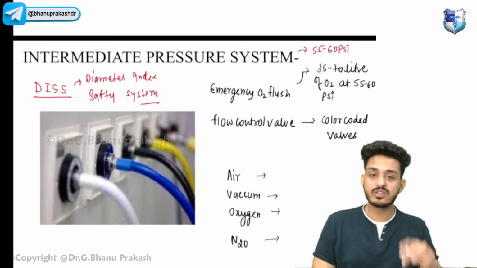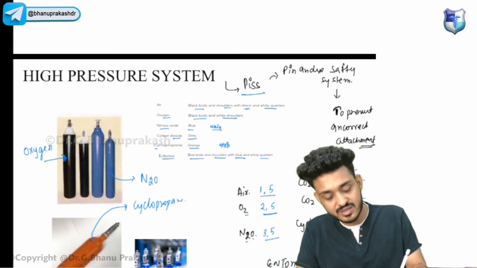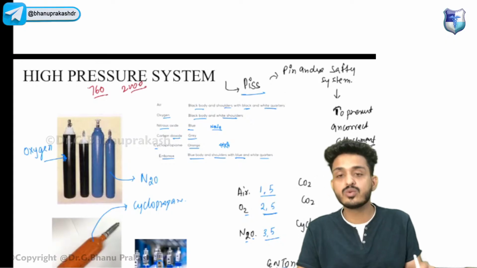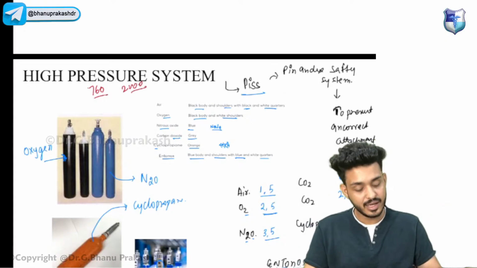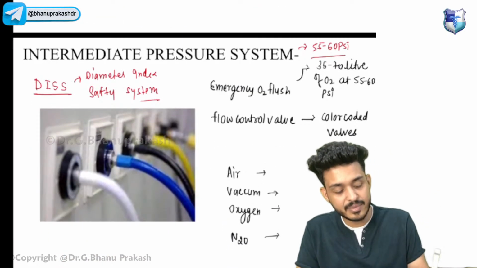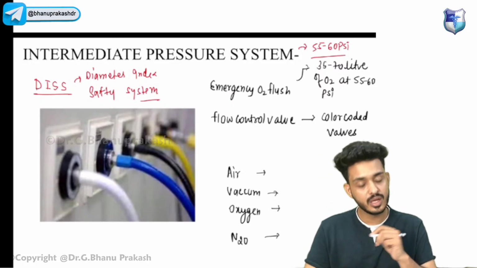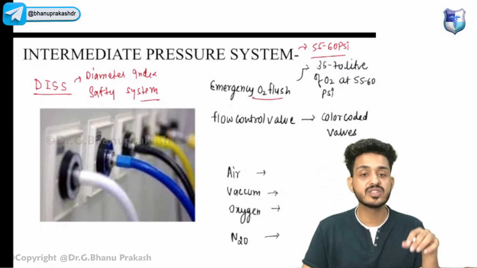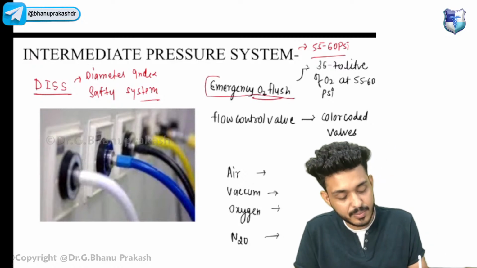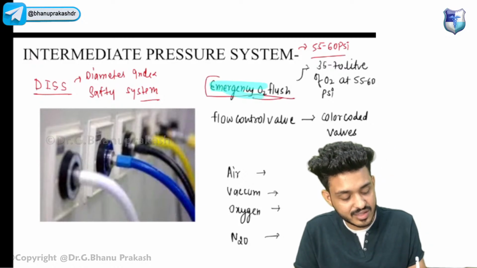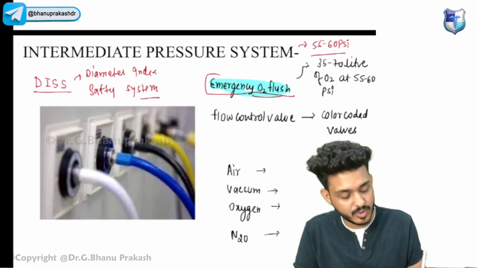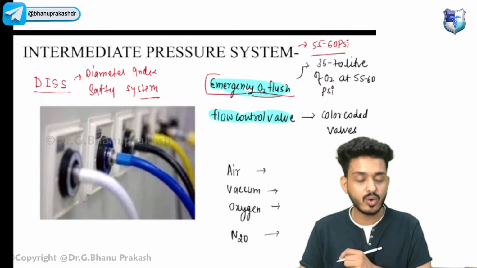In high pressure system, the pressure is approximately for nitrous oxide 760, for oxygen that would be 2000. That is too much of pressure, right? Here the pressure will be in the intermediate range, that is 55 to 60 psi. Another thing that you have to remember over here is emergency oxygen flush. Just remember what I'm telling you. Emergency oxygen flush is a feature of intermediate pressure system.